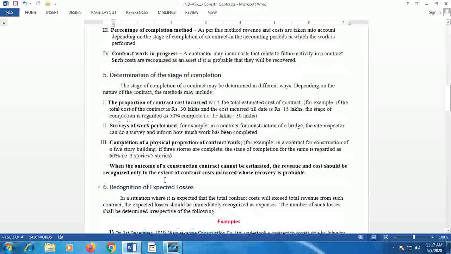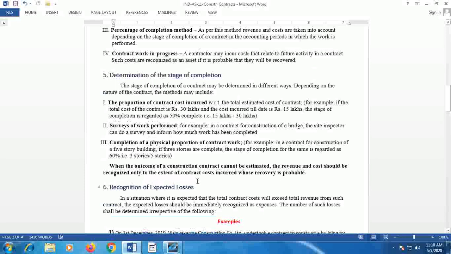When the outcome of the construction contract cannot be estimated, the revenue and cost should be recognized only to the extent of contract cost incurred whose recovery is probable. In case the stage of completion is not calculable and the outcome of the construction contract cannot be estimated, that means the future course cannot be determined, then the revenue and cost should be recognized only to the extent of contract cost.